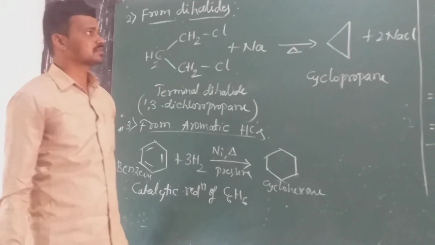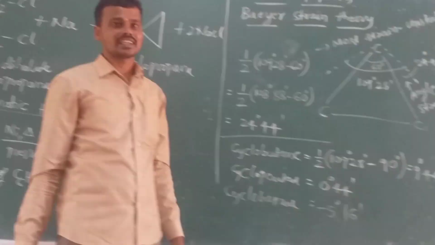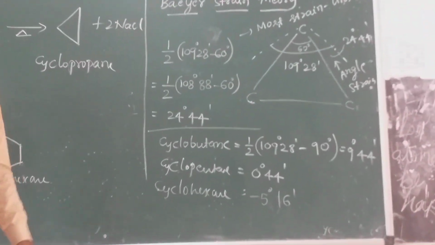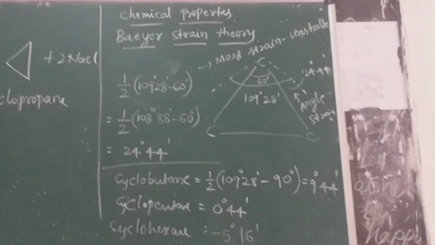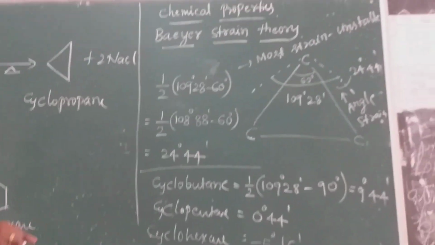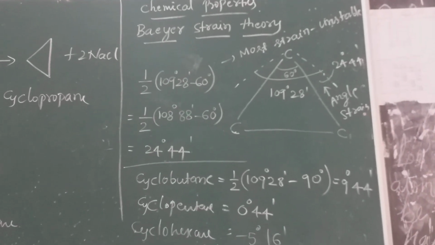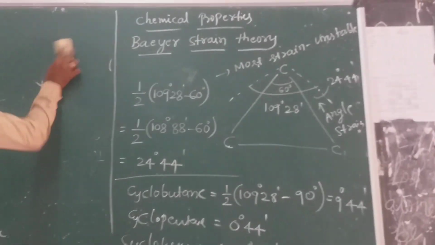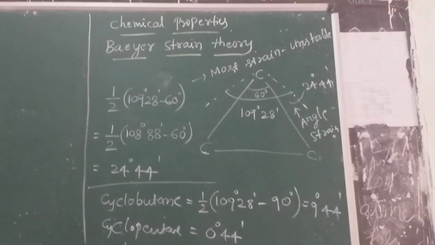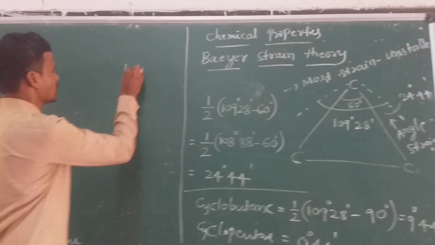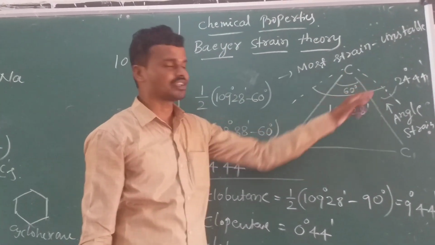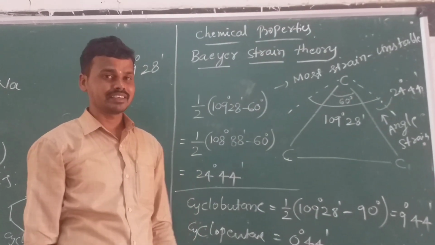And next we come to the chemical properties. Another topic is called Baeyer strain theory. Baeyer is a scientist who found out the strain in the molecule. How did he find out the strain in the molecule? See here. He gave one standard bond angle. The bond angle between two carbon atoms is 109 degrees 28 minutes. The bond angle between two standard carbons is 109 degrees 28 minutes.